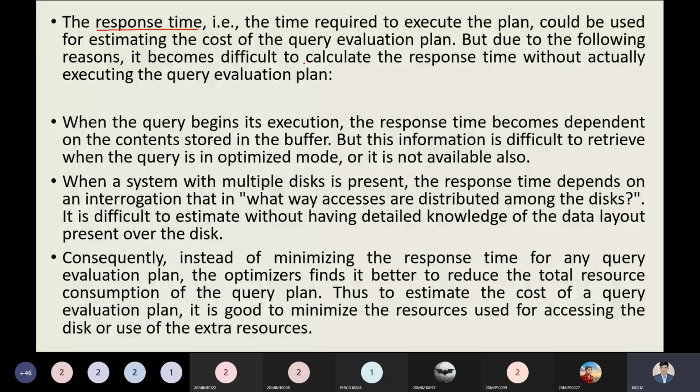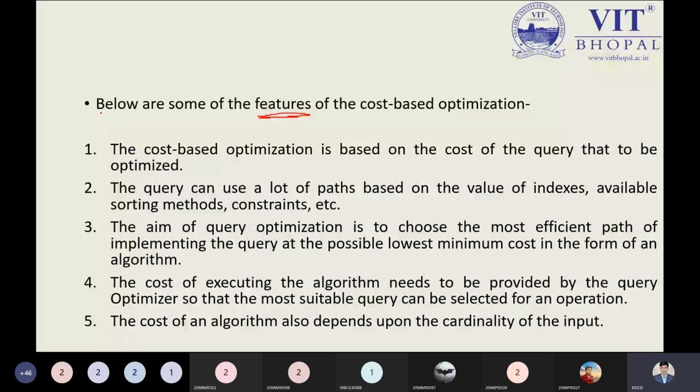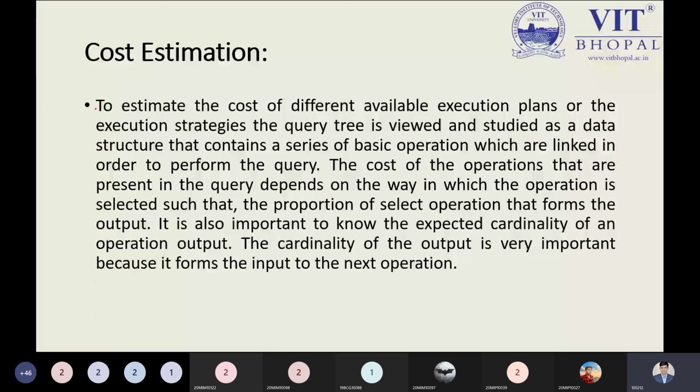So I've just given it here. In this case, we have seen some features. In these features, we determine the cost, because the purpose of cost based optimization is to determine the cost only. So these are the various features on which we can work. Cost estimation can be done in three ways. One is cardinality mapping. 1 to 1 is okay, 1 to many is okay, but 1 to many will take much more time compared to 1 to 1.